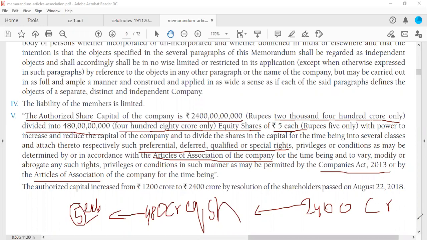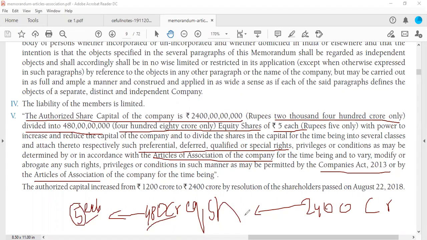Now, why have they given such a big paragraph? I'm sure you did not understand anything out of that. So let me break it down for you. We will understand it together. So the total authorized share capital of the company is 2,400 crores, wherein 480 crore can be issued in the form of equity shares with the face value of 5 rupees.